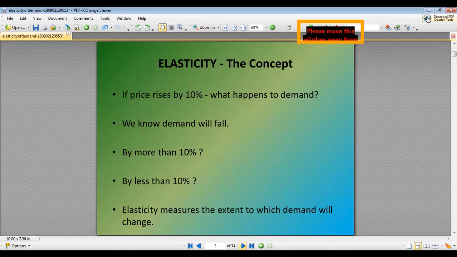The concept of elasticity says that if the price rises by 10%, what happens to demand? We know demand will fall, but by more than 10% or by less than 10%? So elasticity measures the extent to which the demand will change.